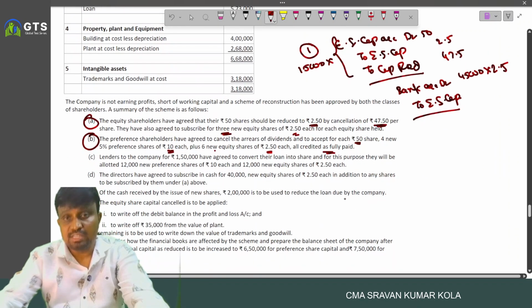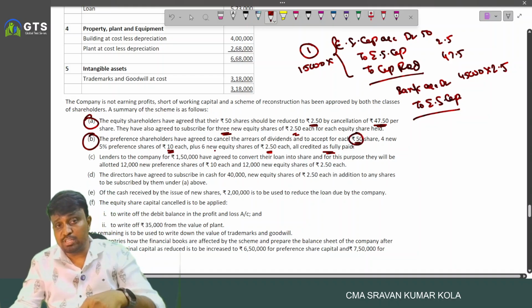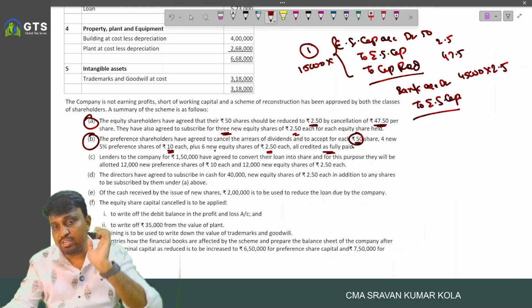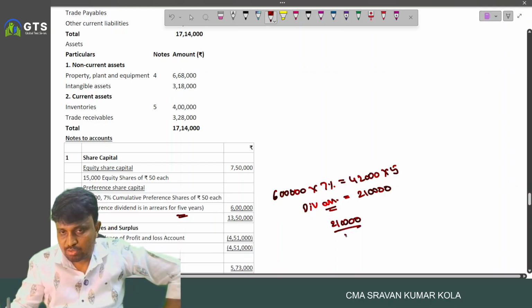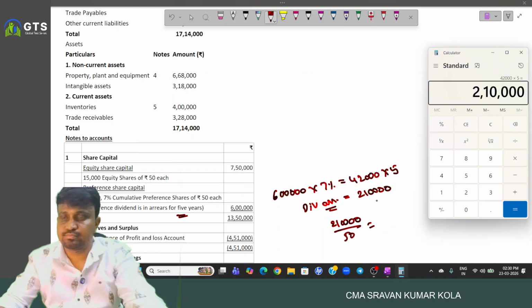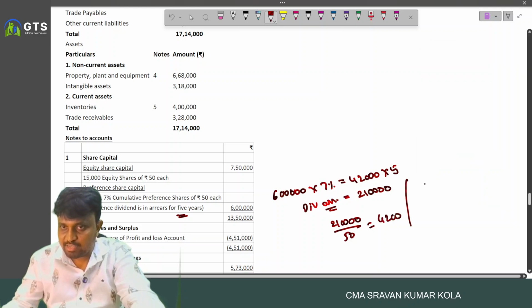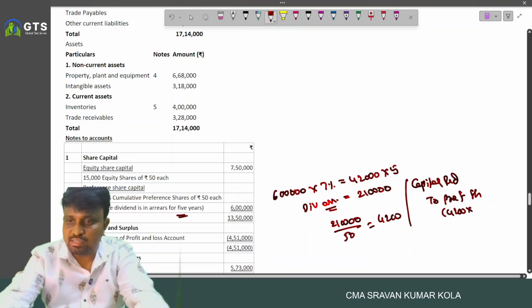This is the dividend arrears, 2 lakh 10,000. Then coming to the problem, for every 50 rupee share, they are getting 4 new 5% shares, 6 new equity shares. So 2 lakh 10,000 by 50, 4,200. So they are getting capital reduction to preference share. 4,200, how many?